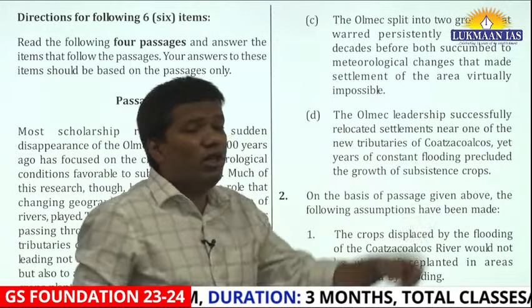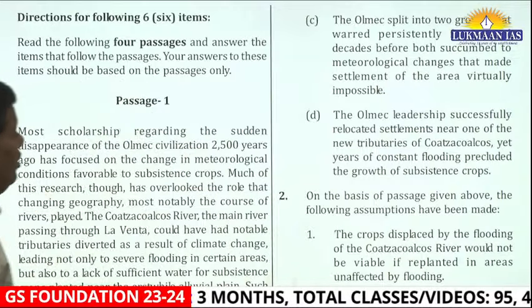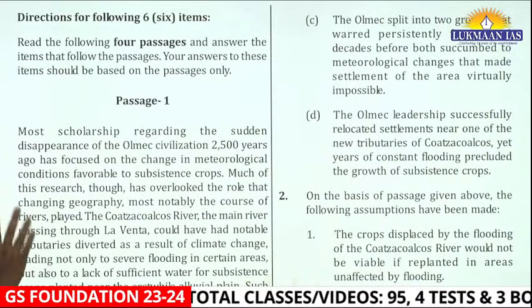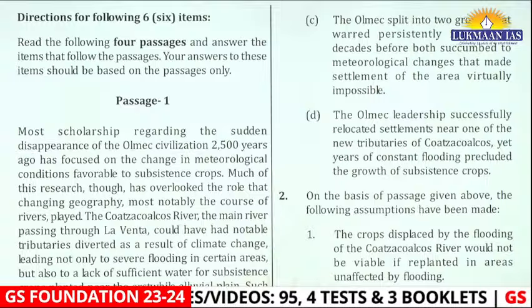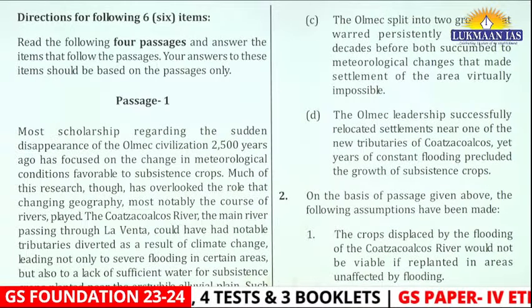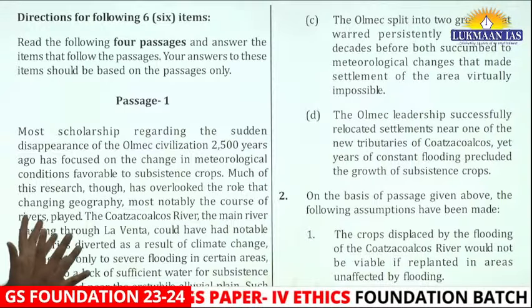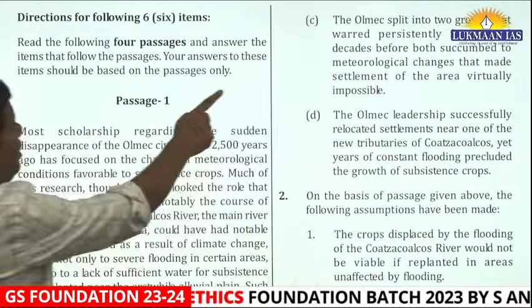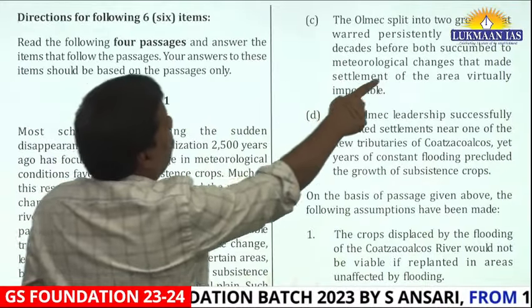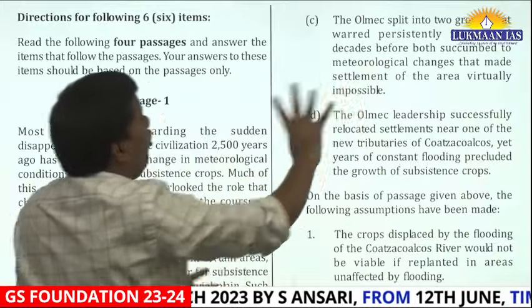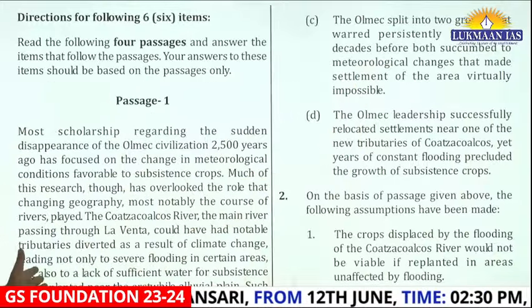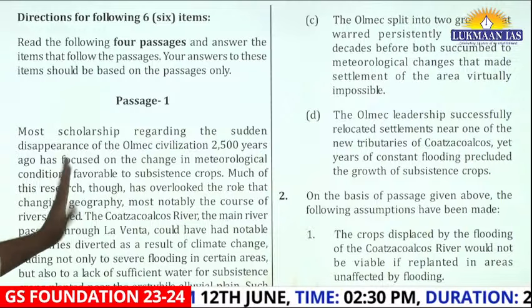See, here they are not saying disappearance of the civilization, but again, the idea is the same. So if I have read the paragraph carefully, this thought should come into my mind: okay, I will hold on to this option. This looks like it, because if this is correct, just saying that war and internal descent was the main reason for the disappearance of civilization, that's a problem.